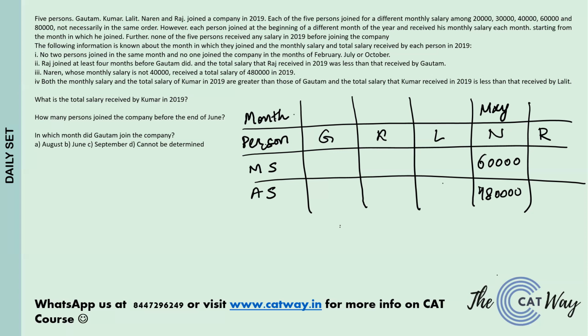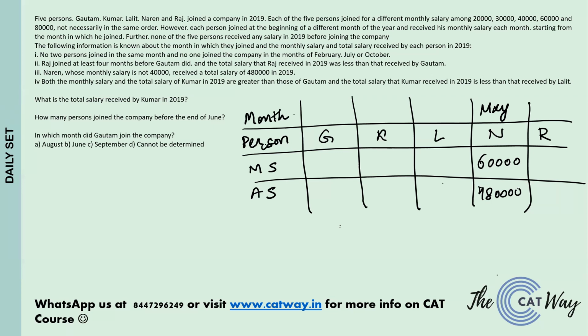So he joined before Gautam, and the total salary he received was less than Gautam's. So that cannot be 20,000. Similarly, his salary cannot be 60,000 and cannot be 80,000, because we know that Kumar's monthly salary was greater than that of Gautam. So Gautam is out from the 20,000 range, out from the 60,000 range, and out from 80,000. So the only possibilities for Gautam are 30,000 and 40,000.